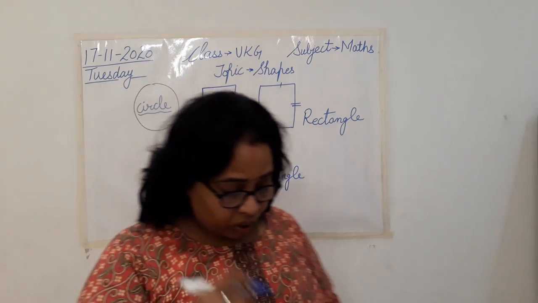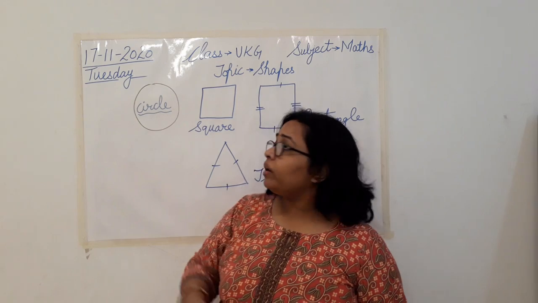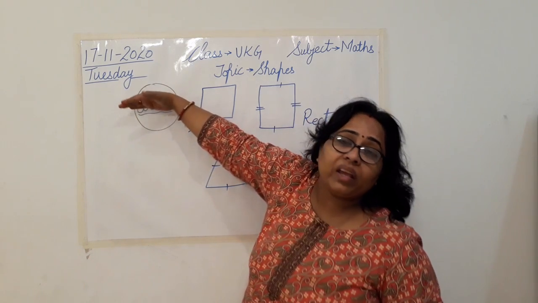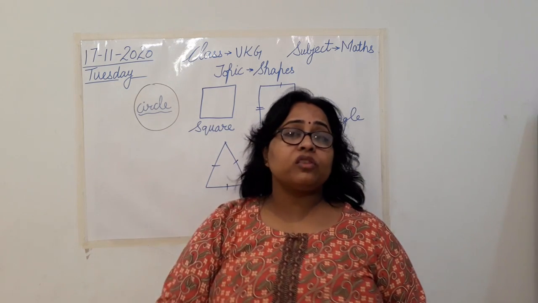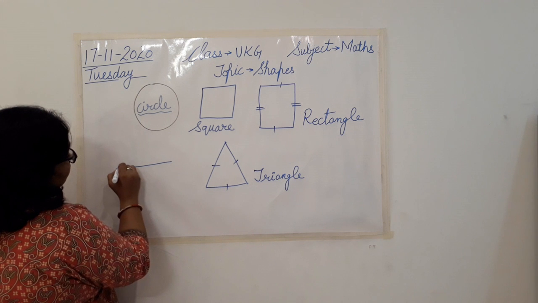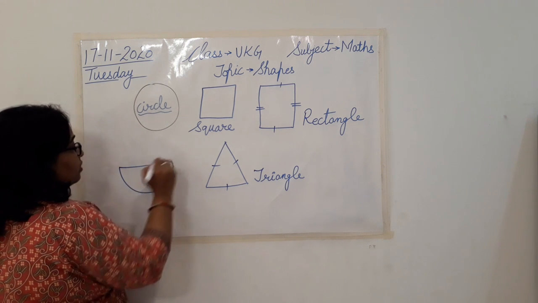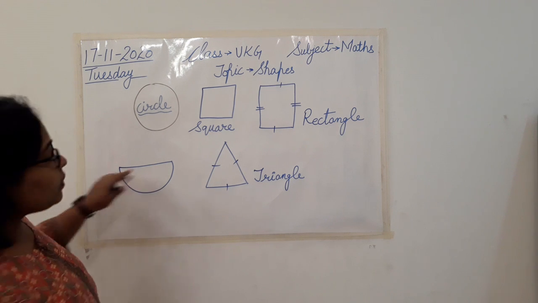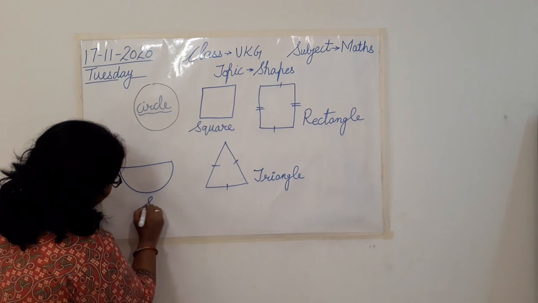Now we are left with one more shape which we call the half circle. अगर हम circle को half करेंगे तो what will it become? Let's draw a half circle. So this is a half circle. So which shape is this? It's a semicircle, or you can call it a half circle also.